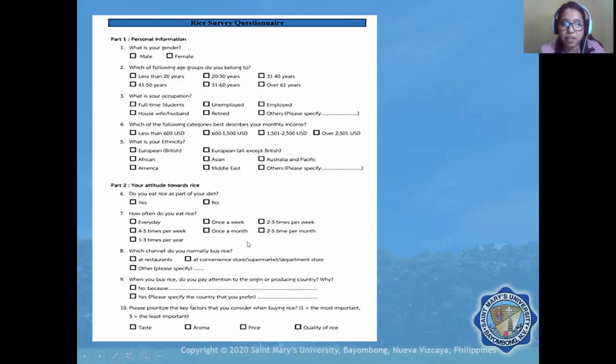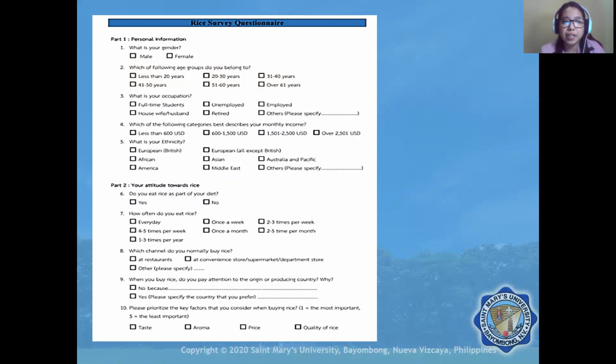It is categories. When you buy rice, do you pay attention to the origin or producing country? So the no and the yes are actually nominal data, but if you're going to place now the reason here, you are already gathering qualitative data.